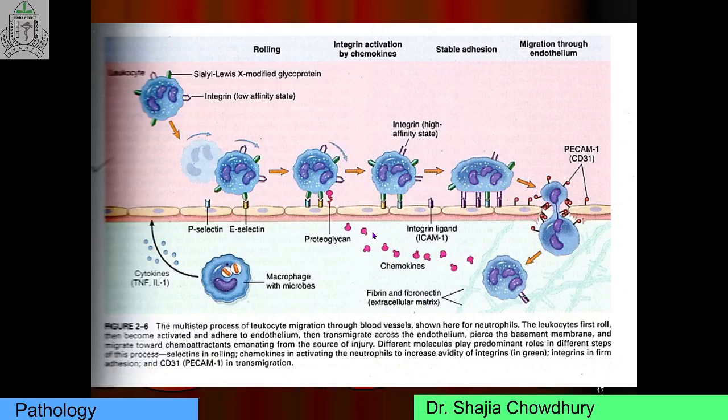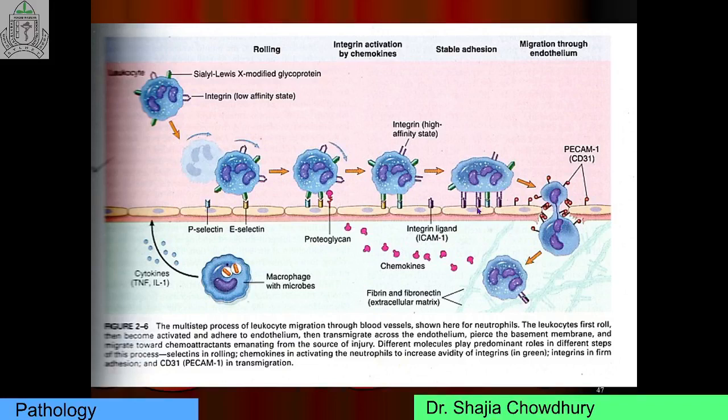Tumor necrosis factor and interleukin 1 also induce expression of ligand for integrin. Then the integrin is activated by chemokines produced at the site of injury, and firm integrin-mediated binding to the endothelial cells occurs. Previously these were low affinity bindings, but due to chemokines and activation of integrin there is firm adhesion between the integrin and endothelial cells, and they are ready for transmigration.